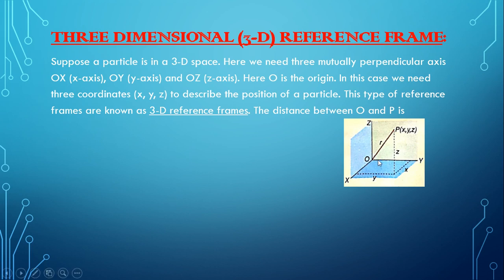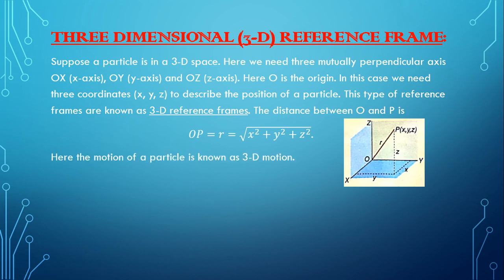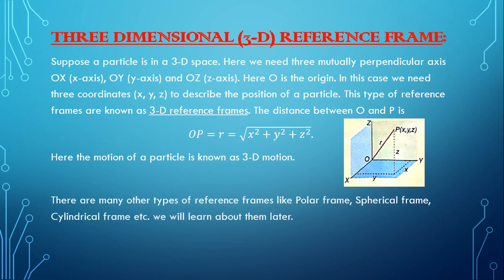Now to determine the position of the object at point P, the distance OP equals R equals root over x square plus y square plus z square. Here the motion of an object is known as 3D motion. There are many other types of reference frame like the polar frame, spherical frame, and cylindrical frame. We will learn about them later.